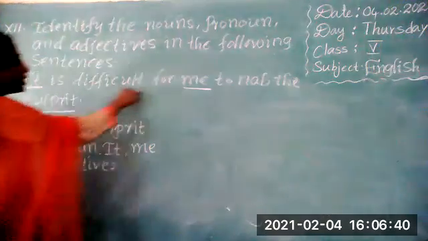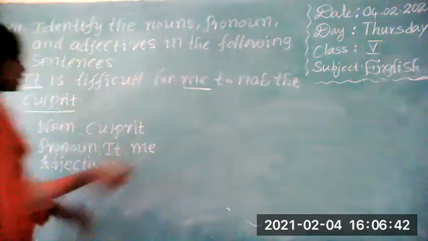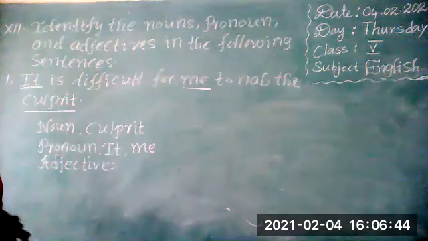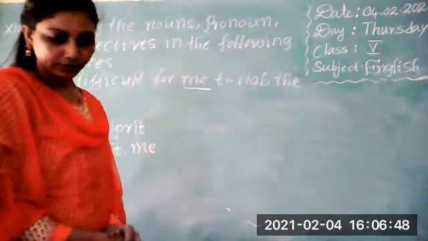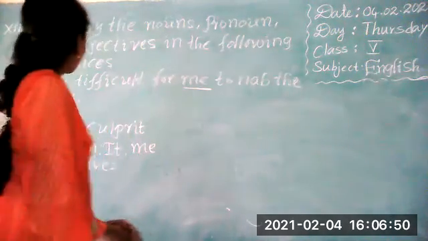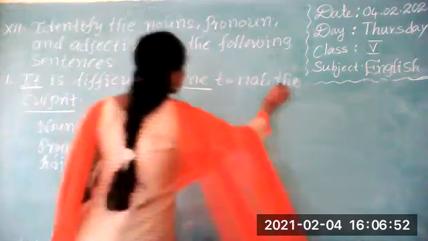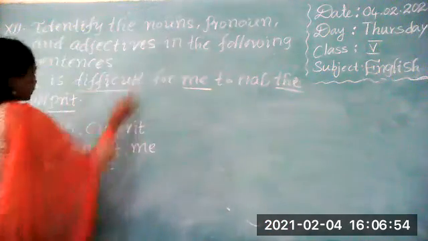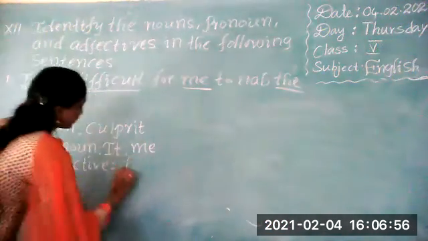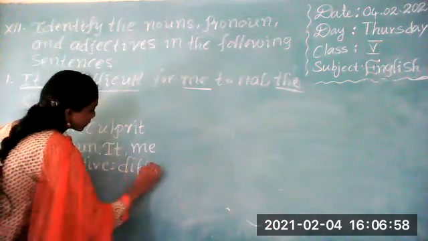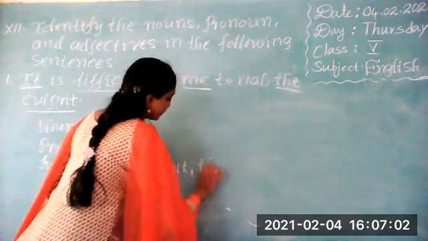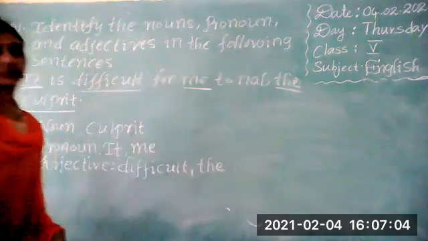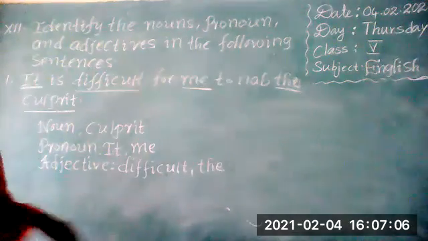It is difficult for me to nab the culprit. So what is the adjective here? Only we have the. Okay. Here the and here difficult. Yes, right. Difficult and the. These two are the adjectives in this sentence. Right, first.